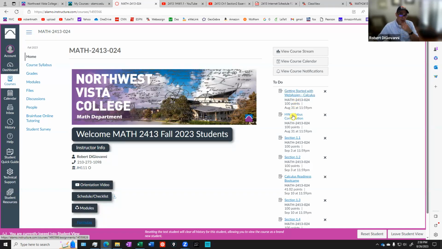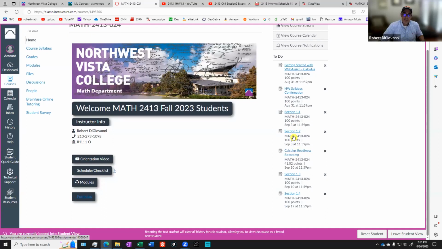The homework syllabus confirmation must be completed by August 31st, or I will drop you from the course. This basically tells me that you've been here, that you understand the requirements of the course, you understand the weights of the exams, you understand you have to come on campus for 2 exams, you understand everything, and you're ready to roll, okay? So that assignment, and then you start getting into the assignments for the actual content of the class.